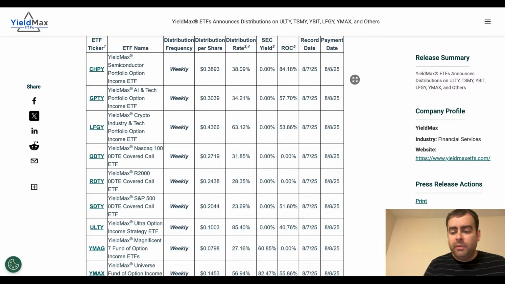YMAG, I'm going to predict around 10 cents. YMAX, I'm going to predict 15 cents. SDTY, I'll predict 18 cents. Why not? RDTY, I'll predict 23 cents. QDTY, I'll predict 25 cents. LFGY, I'll predict 45 cents. GPTY, I'll predict 25 cents. And ChipB, I'll predict 35 cents. Nice conservative range, right?